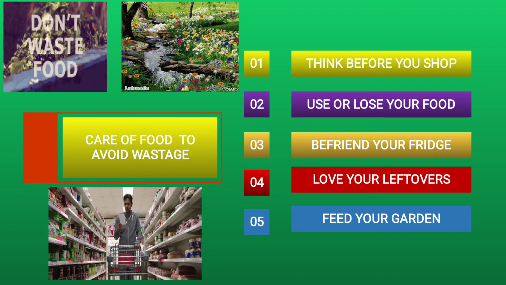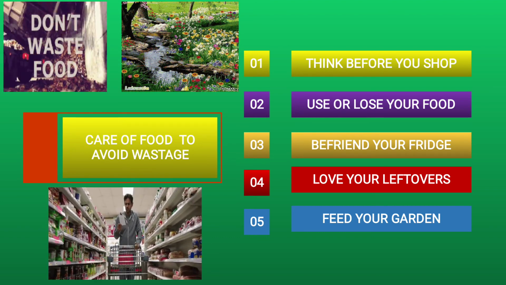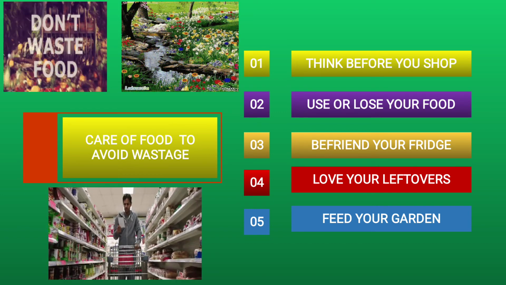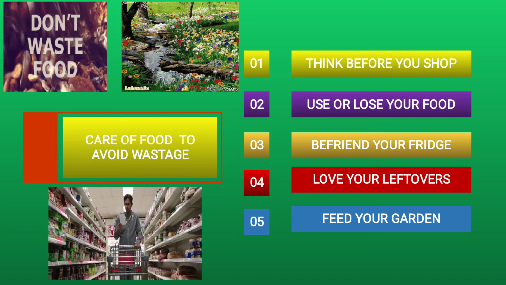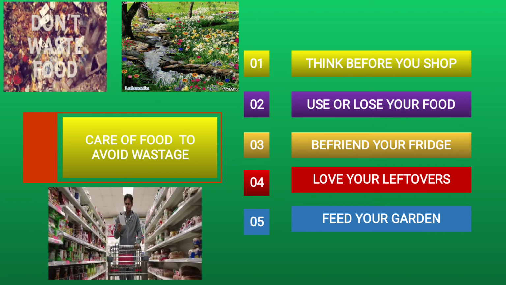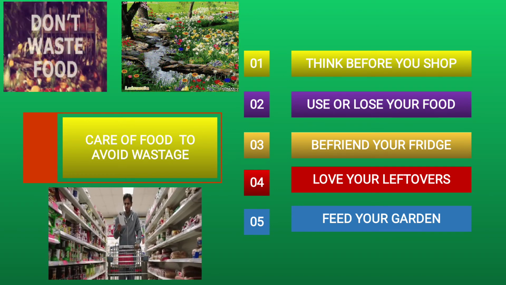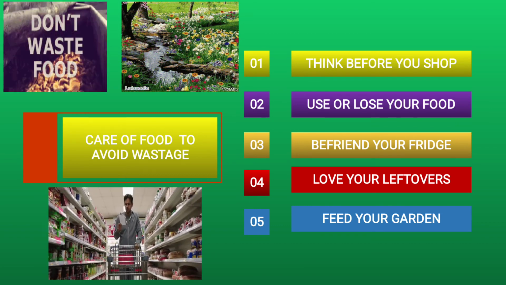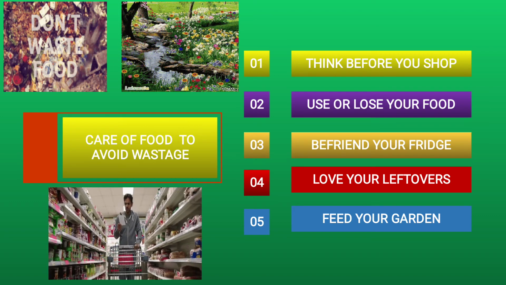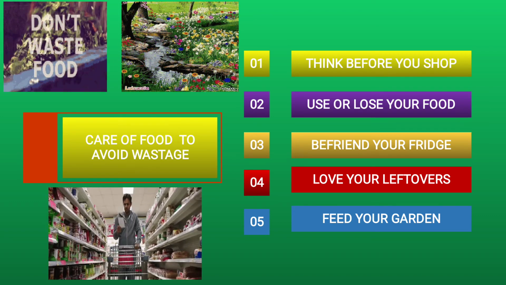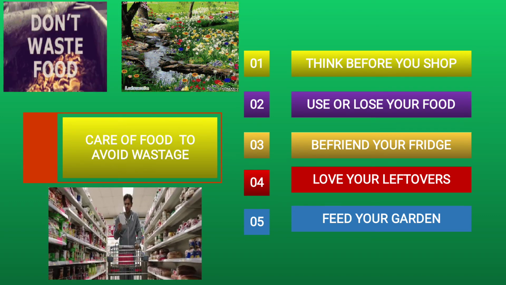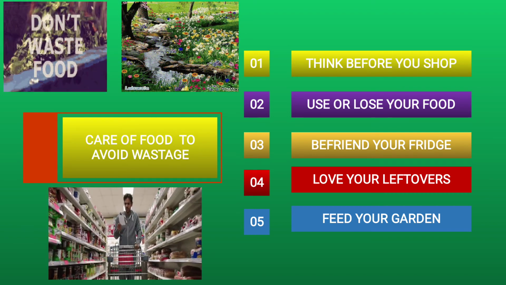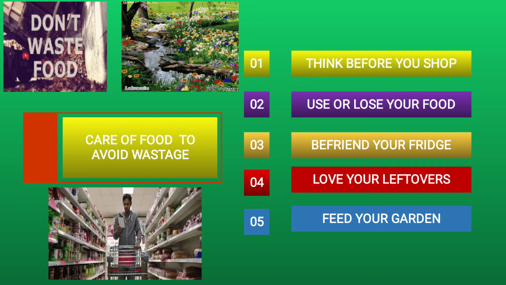Now as you know, in the soil microorganisms and bacteria are present. What will they do? They will eat up the waste things and break them into small pieces which will get mixed in the soil, and that soil will become fertile, which is known as natural fertilizer. And when the plant grows in that soil, the plant will be healthy and our garden will look beautiful.